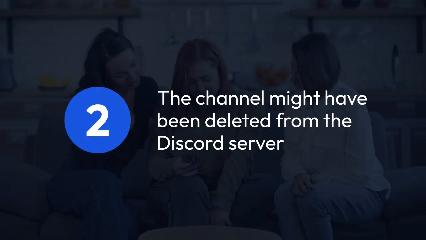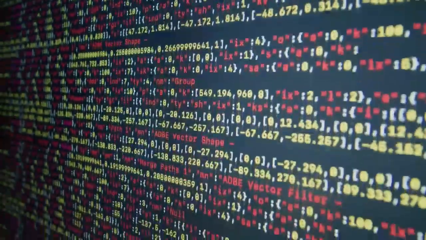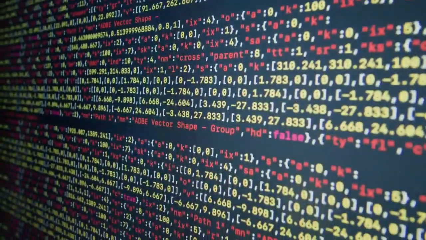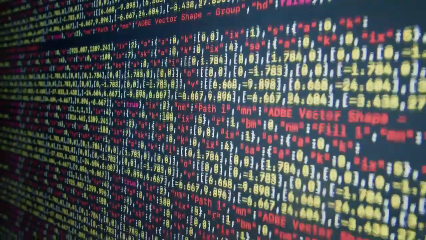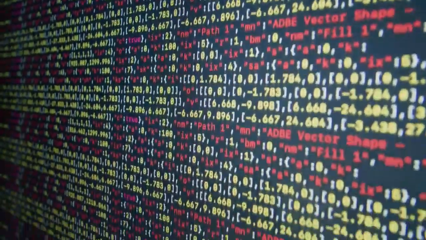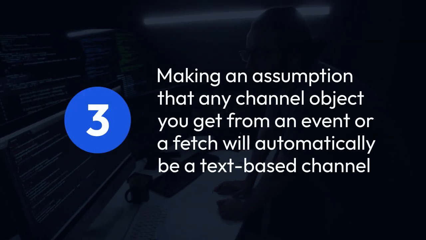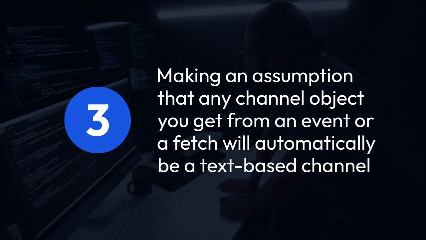The channel ID you're using might be invalid, or the channel might have been deleted from the Discord server, which means your channel variable ends up being null or undefined after your fetch operation, and naturally, null.isTextBased or undefined.isTextBased will always result in a type error. 3. You might be making an assumption that any channel object you get from an event or a fetch will automatically be a text-based channel, but Discord.js v14 is more explicit with its type handling, requiring you to ensure the channel's type before attempting text-specific operations.